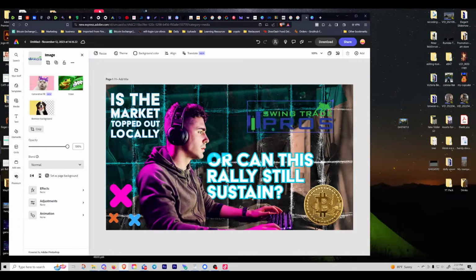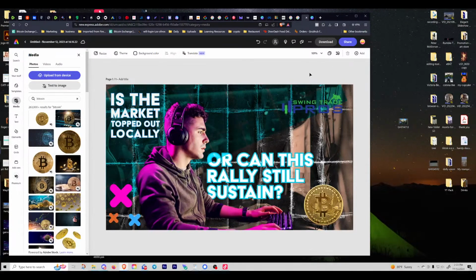And the other thing I might want to add is live stream, but I don't want too much text in there because if it's too wordy and there's too much going on, people just tune out. So you want to keep it as minimal as possible, just getting your message across. So let's look at it now and in review, let's just see, does it make sense? Can we read it quickly? Right over there is the text. Is the market topped out locally, or can this rally still sustain? Good enough. And I think maybe I'll just put one thing that just says live stream somewhere.